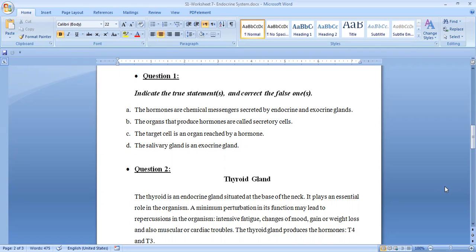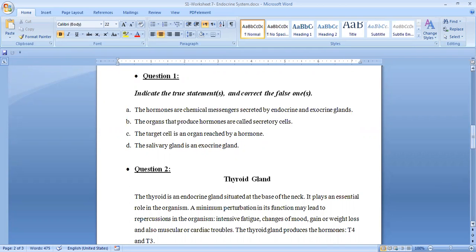Glands that secrete hormones into the blood. So they are endocrine glands. While the salivary gland is an exocrine gland that secretes substances through special ducts. This is true or false? True. This is true. Thank you.